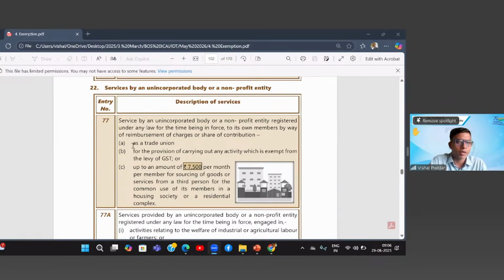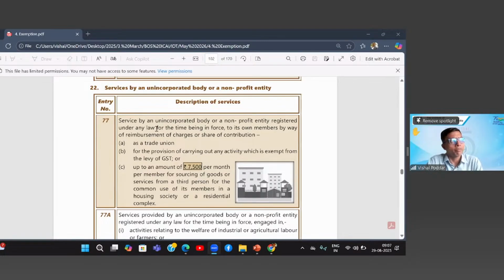Here, firstly, three people are covered. One, a trade union or a provision of carrying out any activity which is exempt from levy of GST. So, any exempted activities carried out. I'm not interested in this. I'm interested in clause C. So, who are you? You are an unincorporated body, an NPO. I have taken the example of our own housing society, which manages the day-to-day maintenance, the security, the electricity for lifts, and the cleanliness of all common areas. That is what is covered in entry 77.